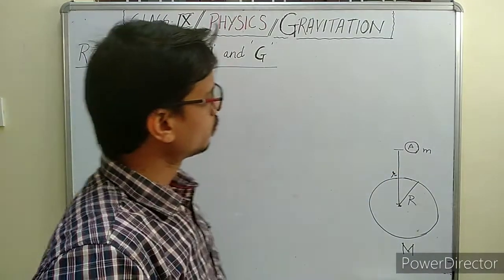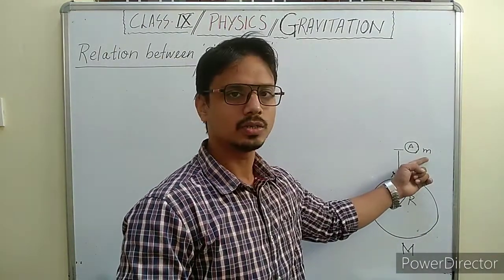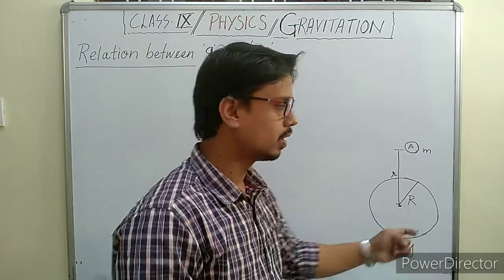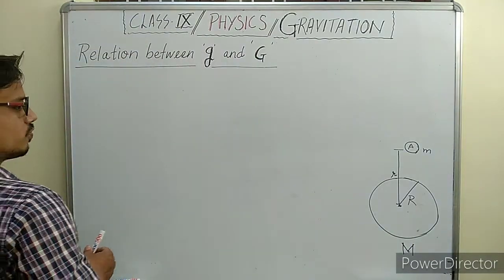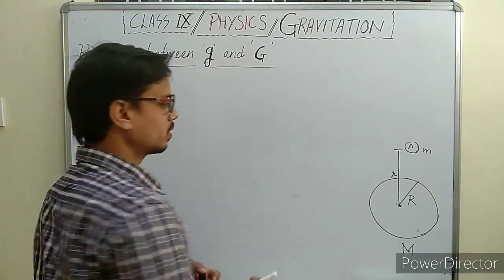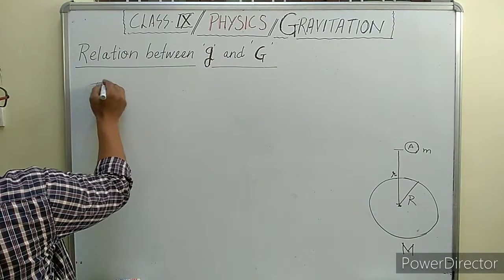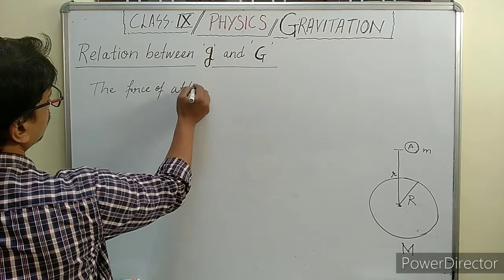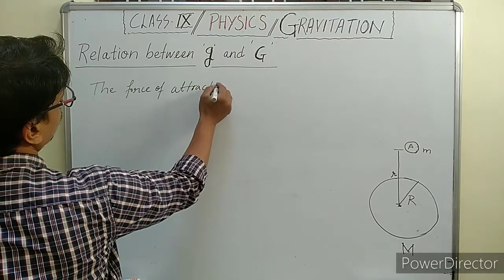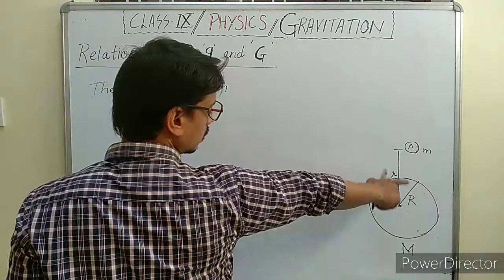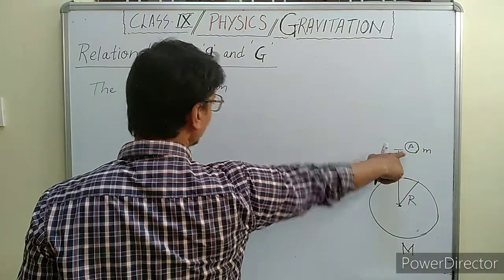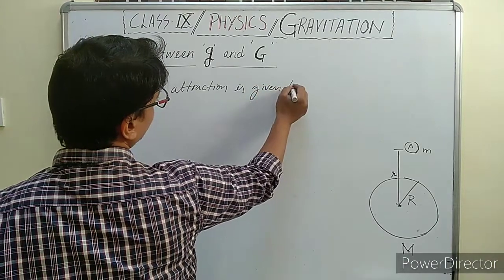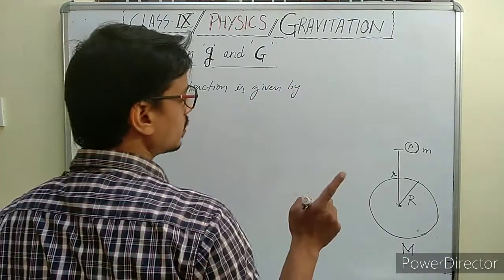So the force acting on the mass m is the gravitational force of the earth. Gravitational force means force of attraction. The force of attraction exerted by the earth on the mass m is given by the universal law of gravitation.